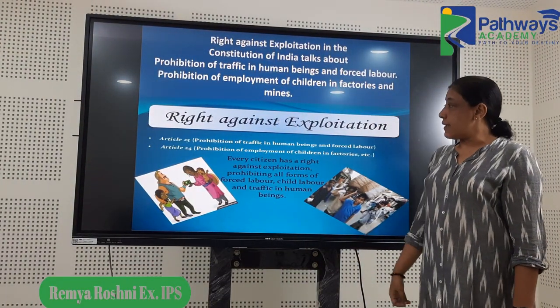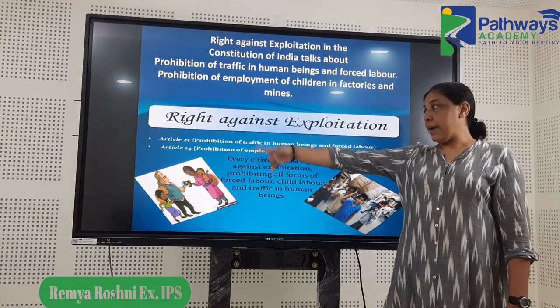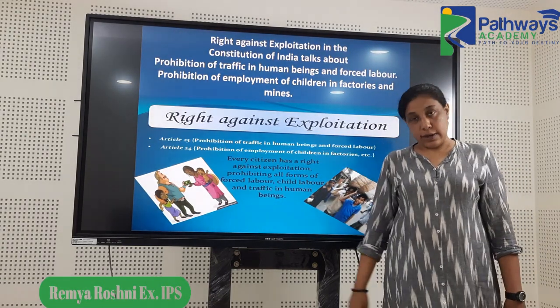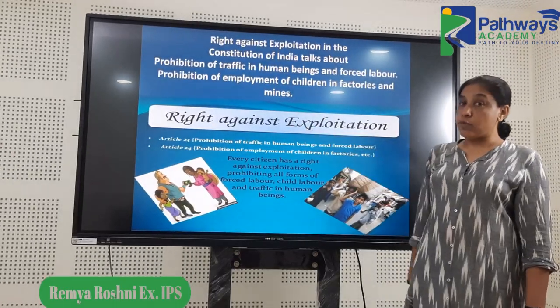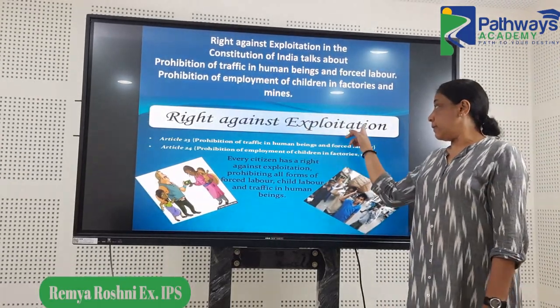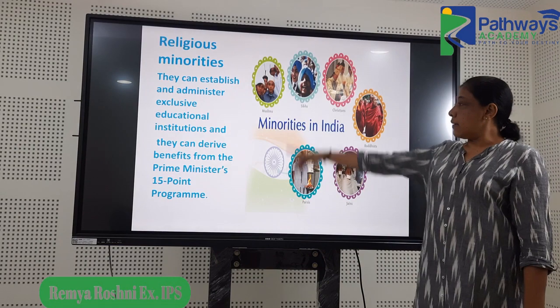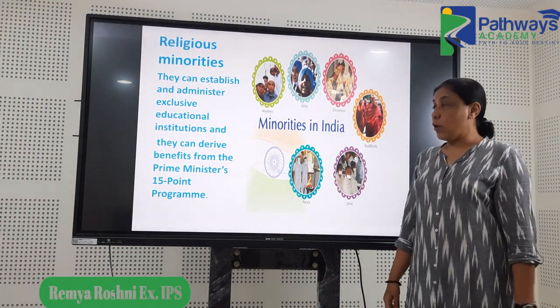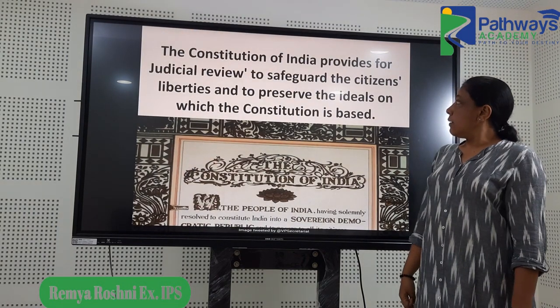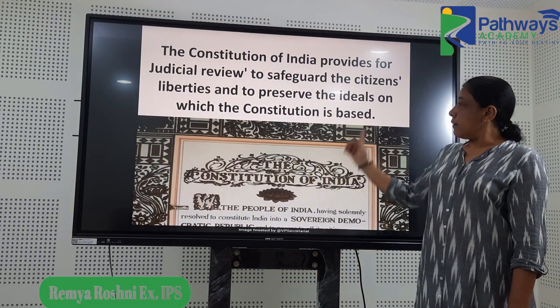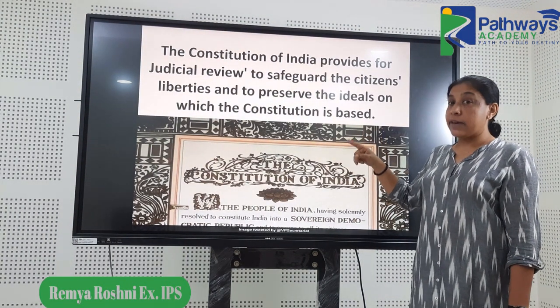Right against exploitation is there, Article 23, and Article 24, which particularly states about child labor. So they both come under this right against exploitation, part of fundamental rights. Then there was this question on minorities in India and the Prime Minister's program. Then there was a question on the constitution and judicial review.